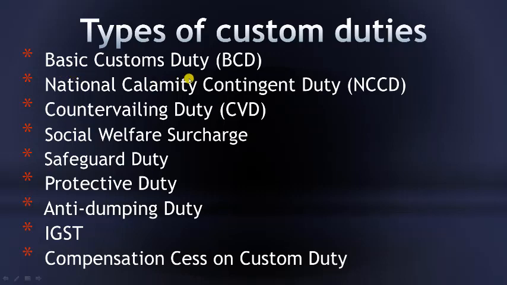So first there will be basic customs duty, then there is something called national calamity contingent duty. I'll explain every duty in detail. Countervailing duty is there. Social welfare surcharge, give importance to this word, surcharge. Safeguard duty, protective duty, anti-dumping duty, IGST, integrated goods and services tax, compensation cess on customs duty. So these are the important duties that we have to acquaint ourselves with in order to solve the illustrations that are there in our syllabus.